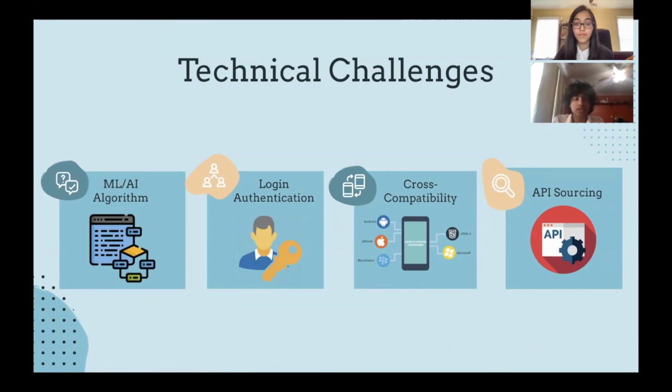Another challenge we encountered was debugging the code in the app's login authentication. Because we were dealing with private health information, we wanted to ensure the app was completely secure. To deal with this, we used password encryption techniques, including the rainbow table attack and column encryption, both of which took a lot of troubleshooting and ultimately proved to be very challenging.